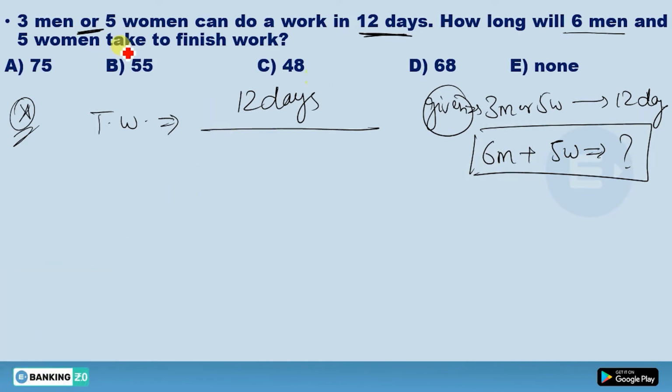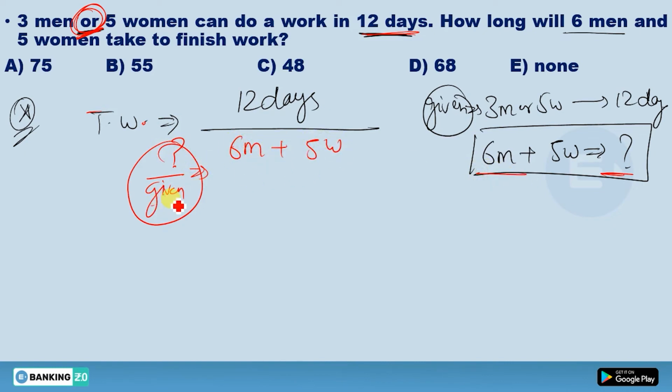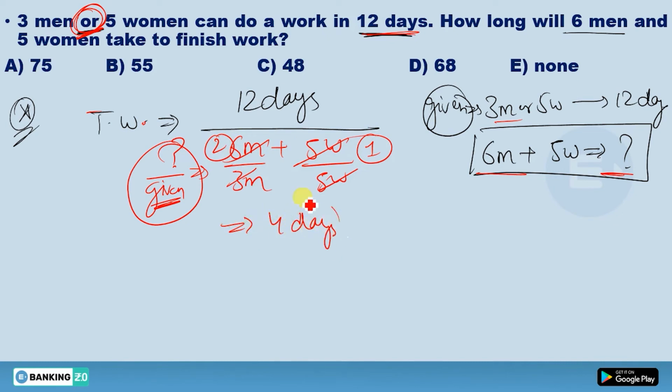What you will do, just see the "or" here. So direct trick is total work will be equal to this 12 days divided by what you have asked, divided by your given. You have asked these 6 men plus these 5 women. Now divide this by given. Given is 3 men and divide this by 5 women. You're gonna get 1. You're gonna get 2 here. Now 12 by 3. What you're gonna get? You're gonna get 4 days. And this should be the answer. But you'll get 4 days, and 4 days means none of this would be the answer.